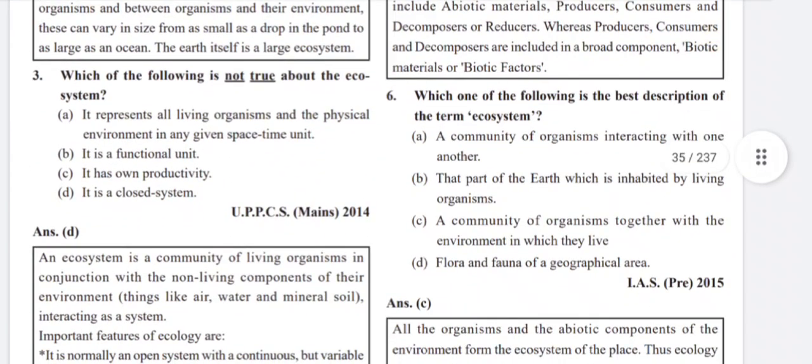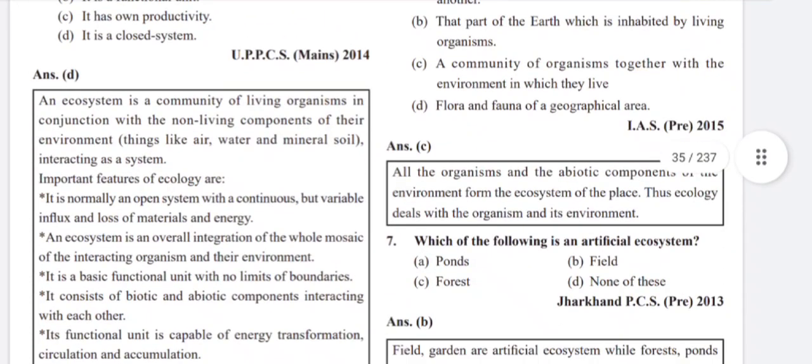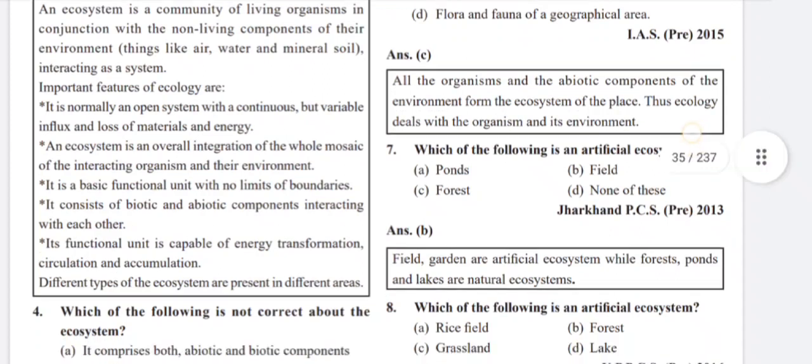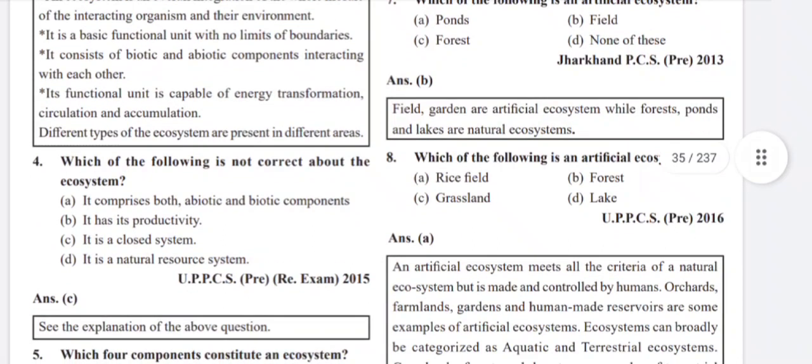Which one of the following is the best description of the term ecosystem? A community of organisms together with the environment in which they live. Explanation: all the organisms and the abiotic components of the environment form the ecosystem of the place. Thus, ecology deals with the organisms and its environment. Which of the following is an artificial ecosystem? Field is an artificial ecosystem. Field, garden are artificial ecosystems while forests, ponds and lakes are natural ecosystems.